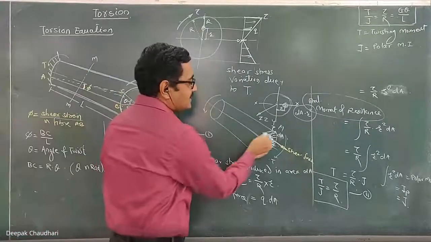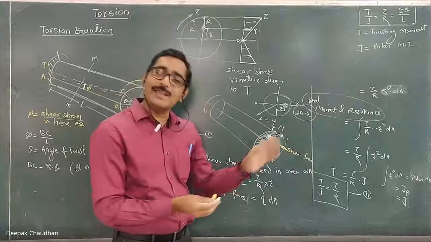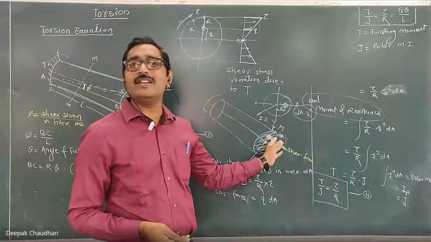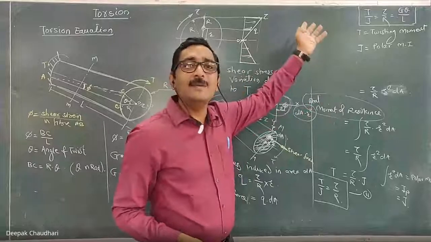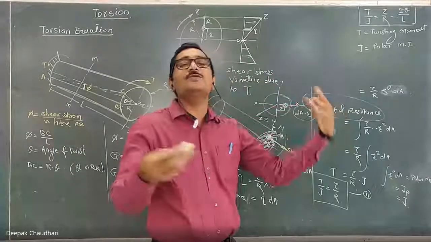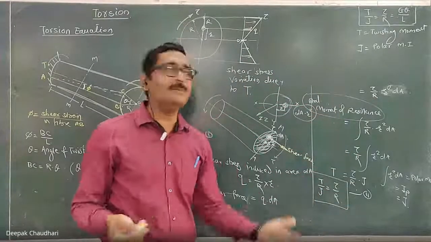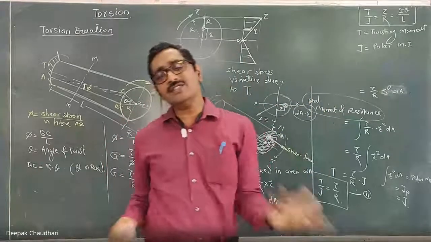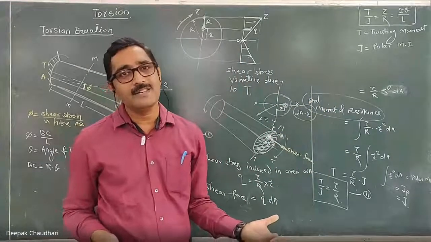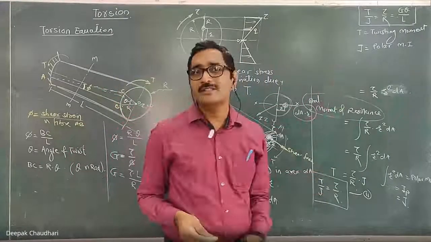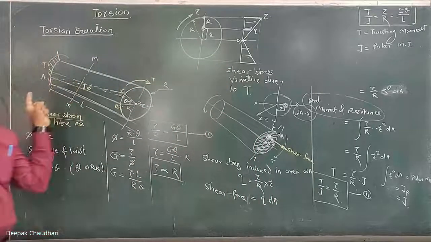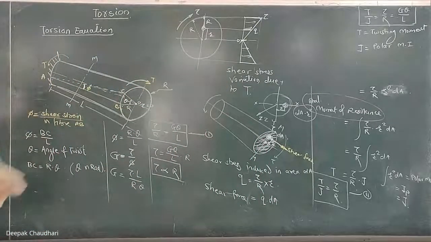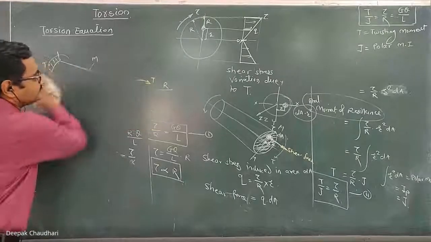In the second part, we considered the small elemental area and calculated how much shear stress acts on it. Then that shear stress into area gives you the shear force, and the moment of that shear force about the center gives you the moment of resistance. And in equilibrium, the moment of resistance is equal to the external applied twisting moment. So you will get this second part. Understood? Any doubt? Is that clear? Very simple, not that difficult.